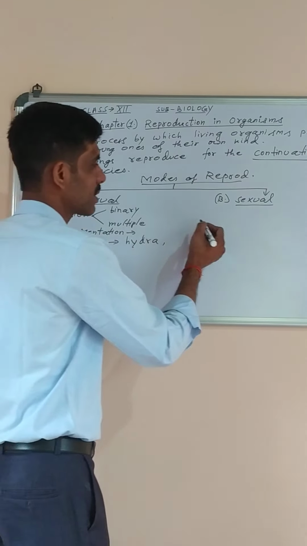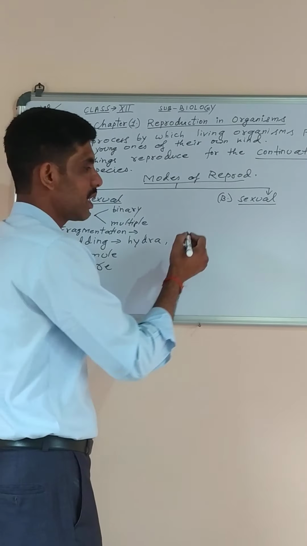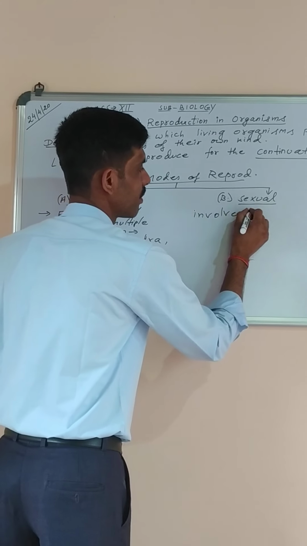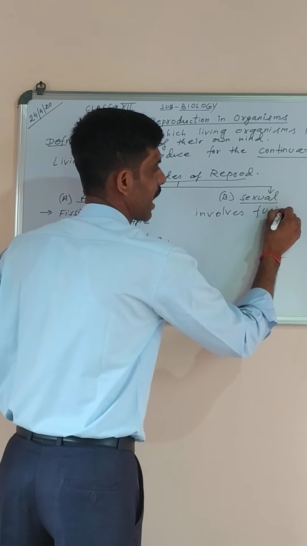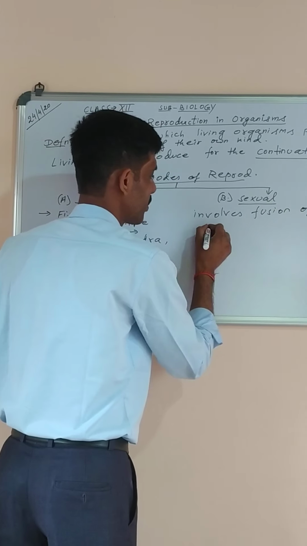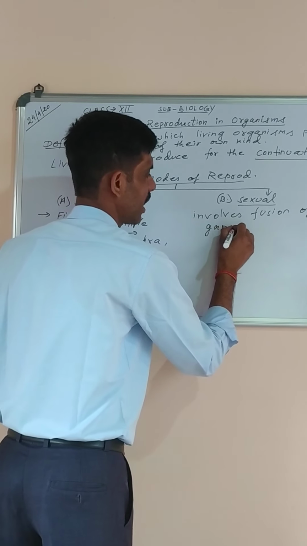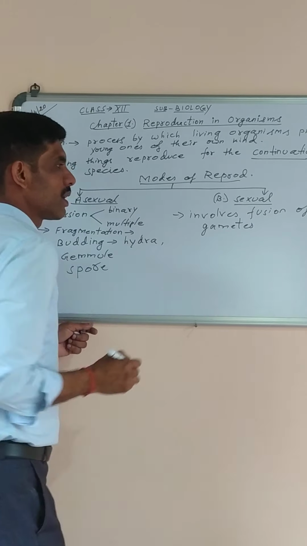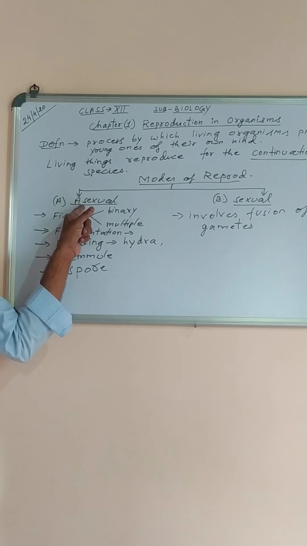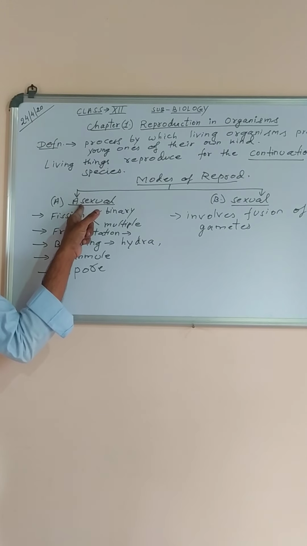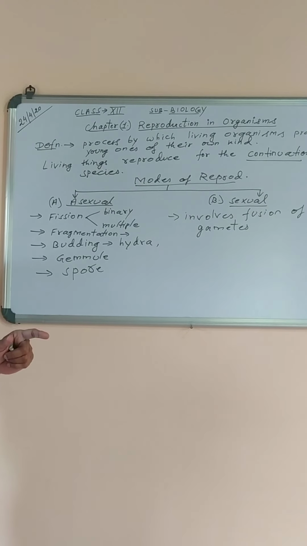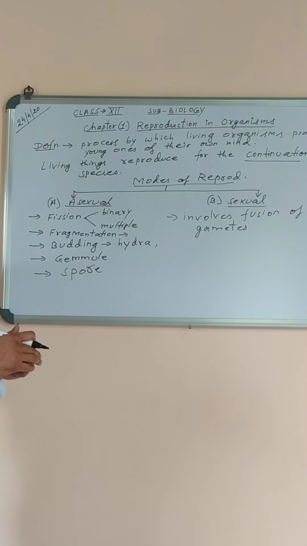So for sexual reproduction we can write that it involves fusion of gametes. What is gametes? Gametes are the reproductive cells, like egg cell in female and sperm cell in male. In asexual reproduction, there is no gamete formation. Gametes are not required. It is from a single plant or animal body only. A single parent is sufficient to produce a new organism.